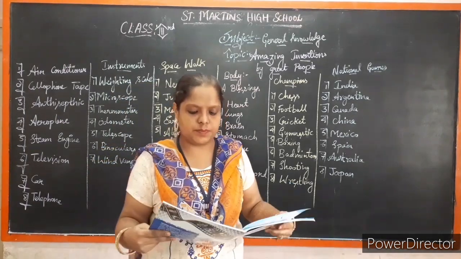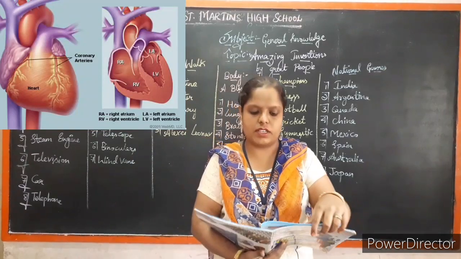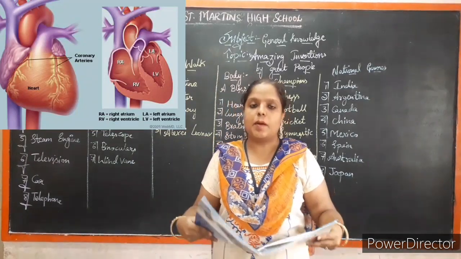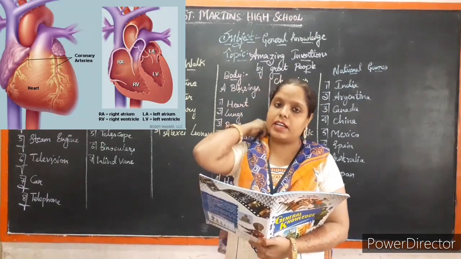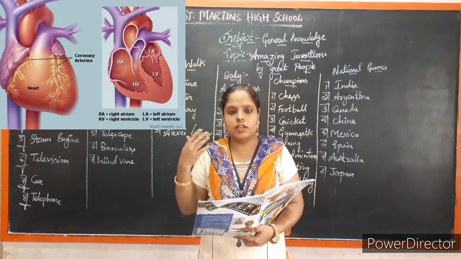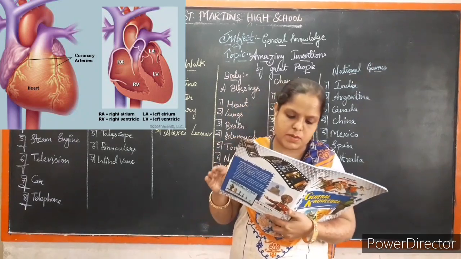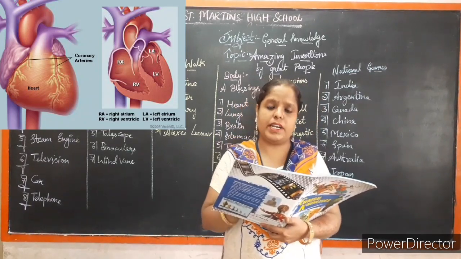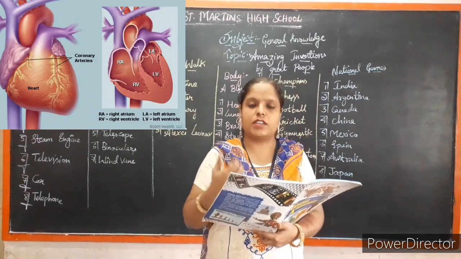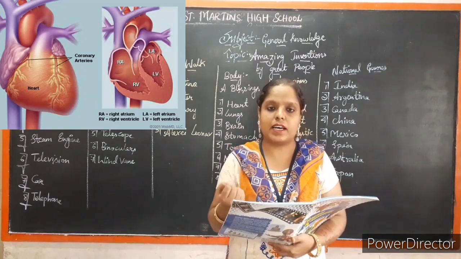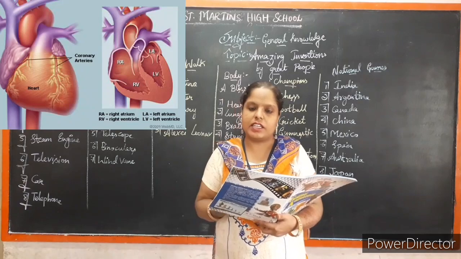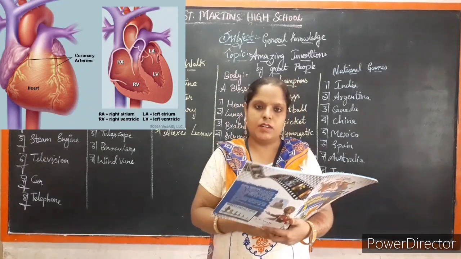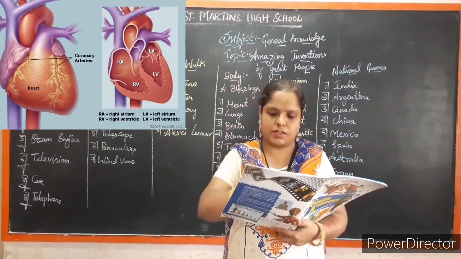Firstly, why is the heart mentioned first, can you say, children? Heart is the main part of our body. Why? Because it pumps the blood and circulates it through the whole body. The function of the heart is pumping the blood. In this there will be the right ventricle, left ventricle, everything will be mentioned in this, children.